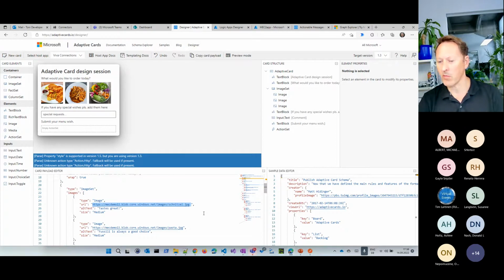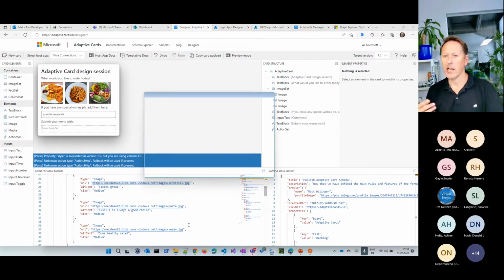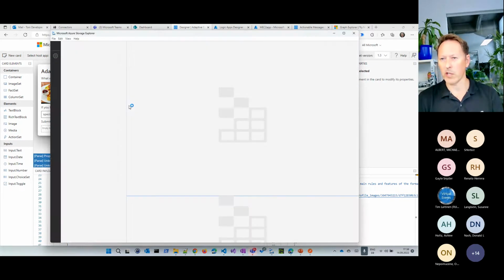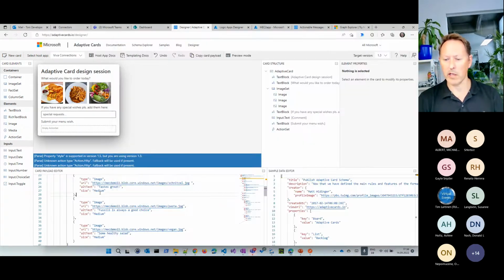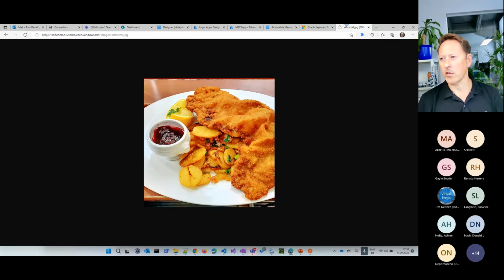So I have 3 images, 3 menus, like schnitzel, pasta, and vegan, for example. And of course, these images must be reachable. So every client that shows that card must have access to that storage where these images are. Let me show that quickly. So I simply take that here, the schnitzel address, and I go to my browser. And you will see that if I open that here, I get the picture of the schnitzel.